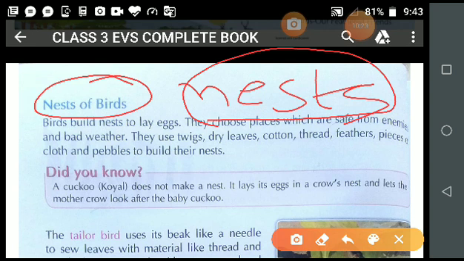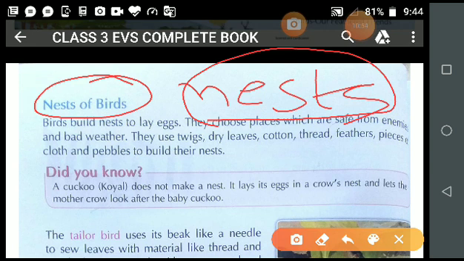Who are the enemies? Other animals, those who eat flesh, and in that category birds also come. So the nest protects their babies, and also protects them from enemies and various challenging weather conditions. Is it clear? Now student,